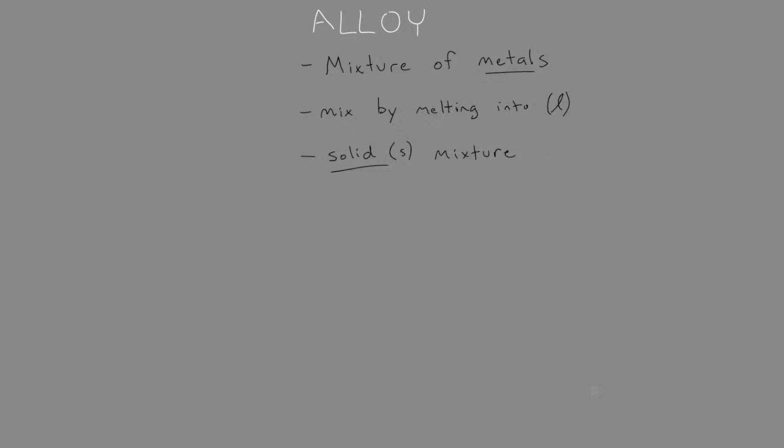So let's think of some examples of mixtures of metals. When we look at the periodic table, you have to make sure that it has at least 2 elements. So if we just looked at pure titanium, for example, that wouldn't be an alloy, because that's just one box from the table. We need at least 2, and we need to mix them.